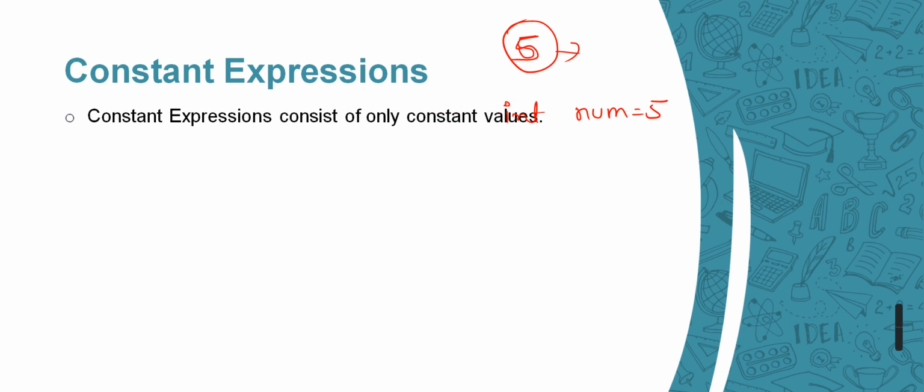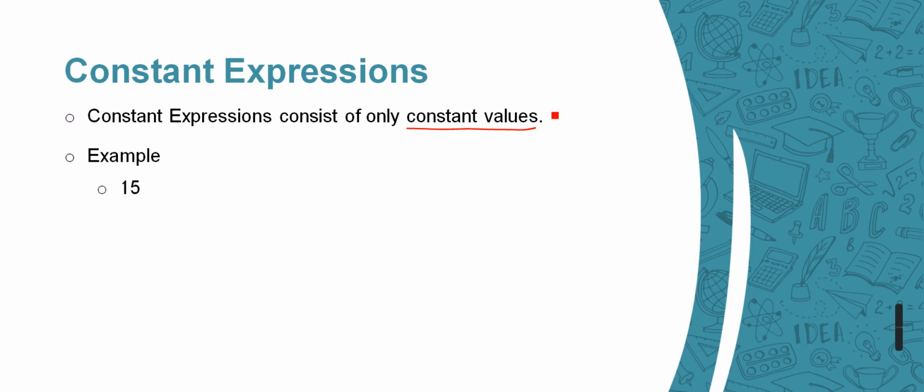So a constant expression consists of only constant values. Alright. And we are going to see an example for this. So this 15 is a constant expression. Can you see this? This is a combination of constant values, right? So this is also an example of a constant expression.